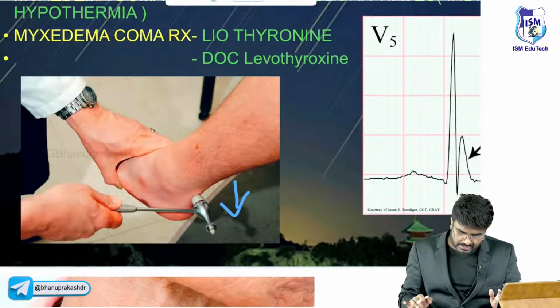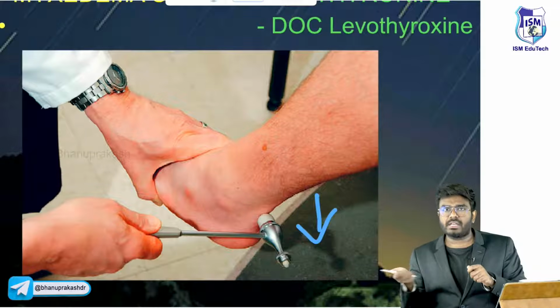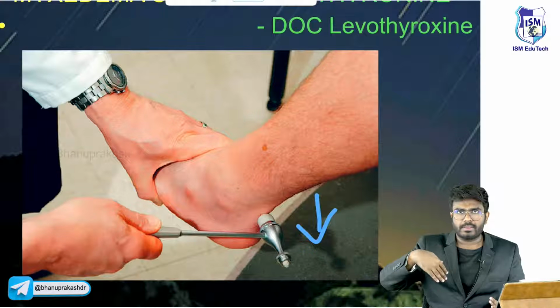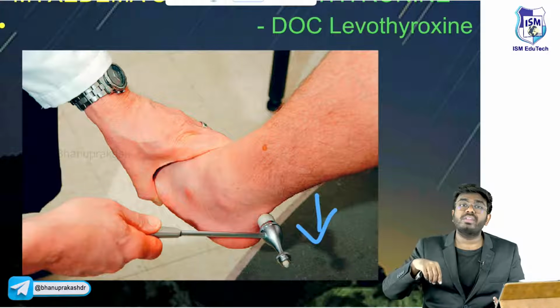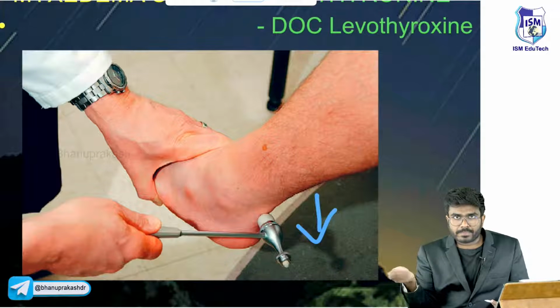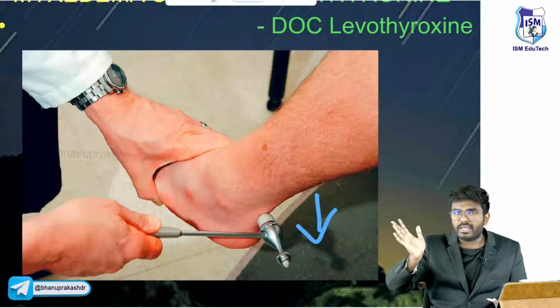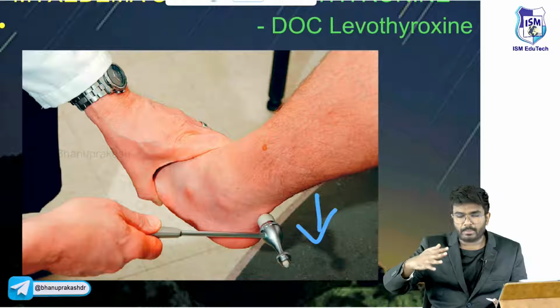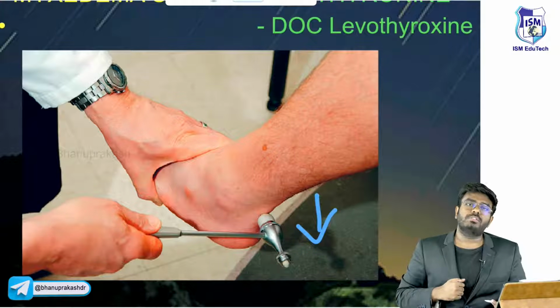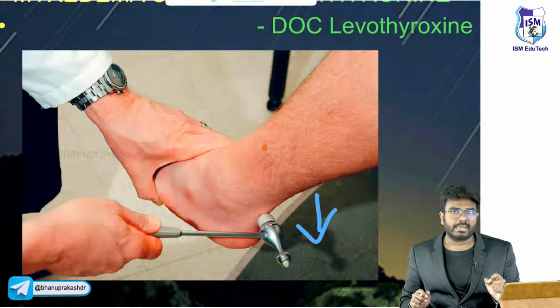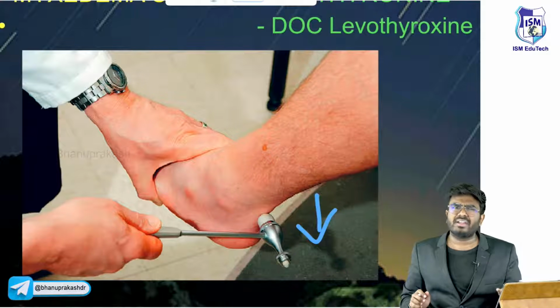Sir, what is this hung up ankle jerk? Look here. When you are tapping on the Achilles tendon, there should be a jerk something like this. But in a person who is having hypothyroidism, whenever you tap on the Achilles tendon, the foot is going to go like this and it will slowly come back. Flexion, slowly it is going to come back. So this is called hung up ankle jerk. Hung up ankle jerk is the most reliable sign of hypothyroidism.